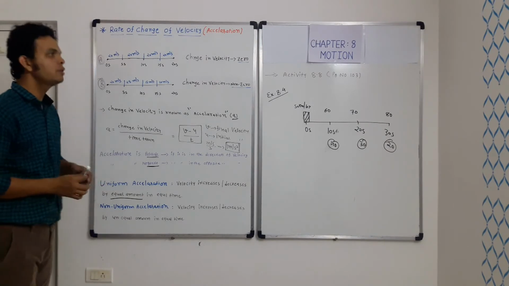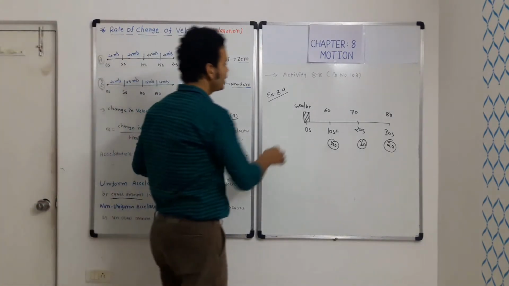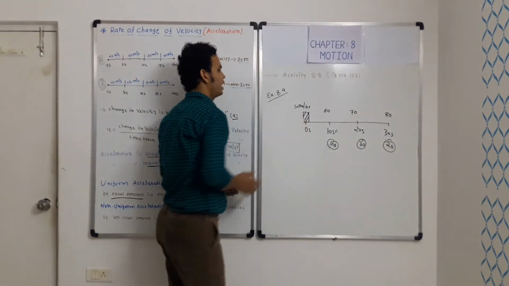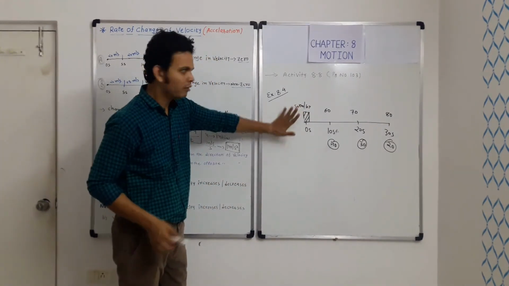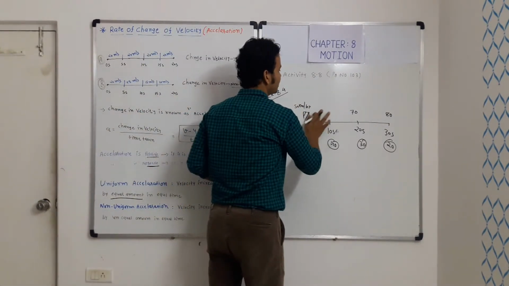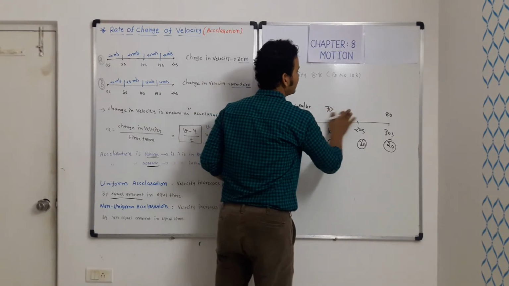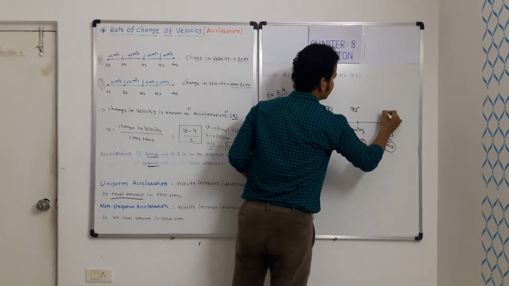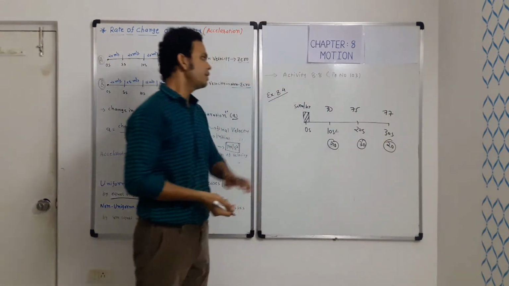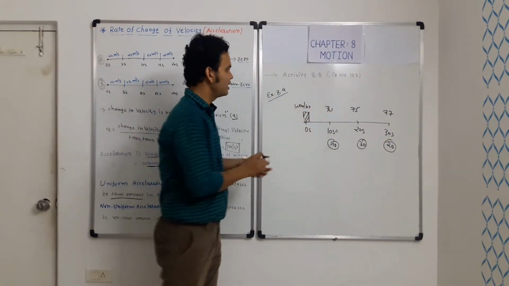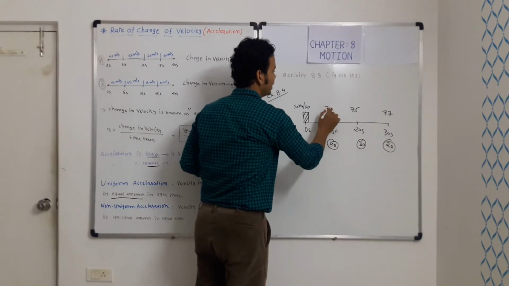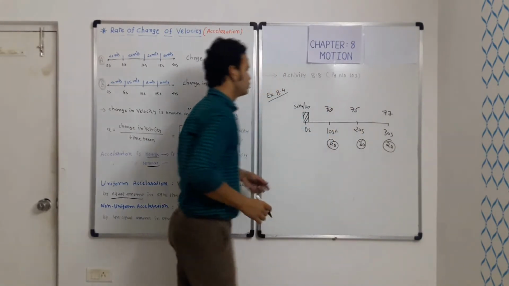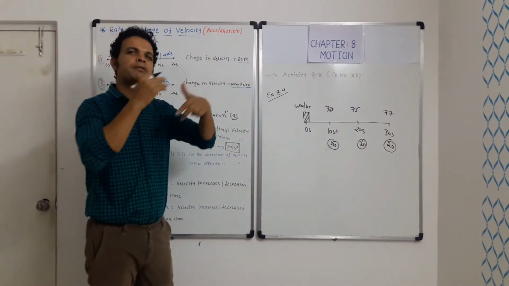Then what is non-uniform acceleration? Let's say here when we are starting the timer, it is 50 km per hour. Then here instead of 60 it is 70. Then it is, let's say, 75. Then it is, let's say, 77. So here it suddenly increases, this is 70, it suddenly increases, then only 5, then only 2. So the increment is not uniform.